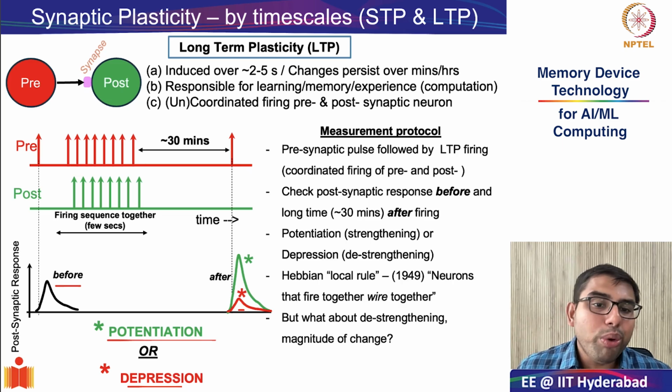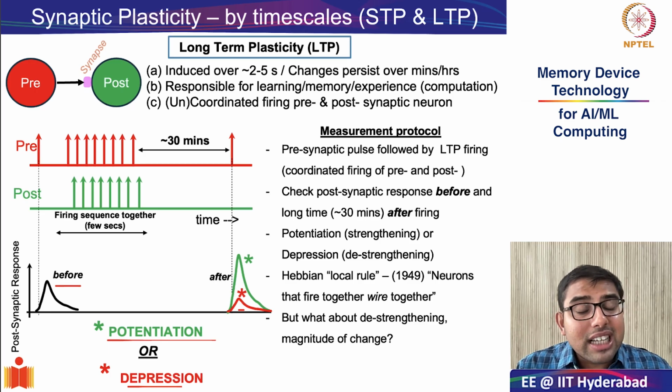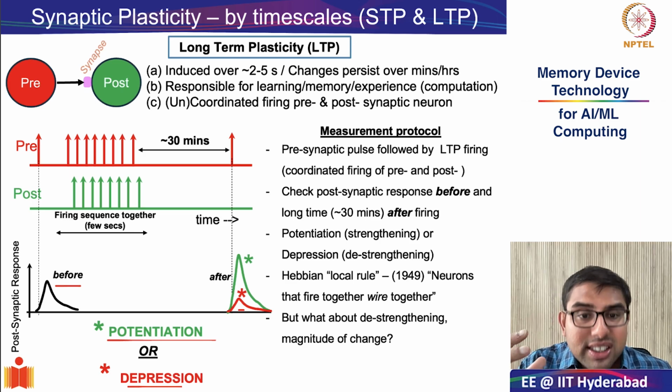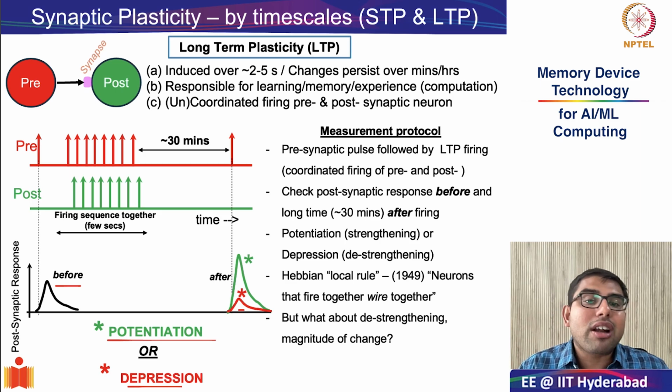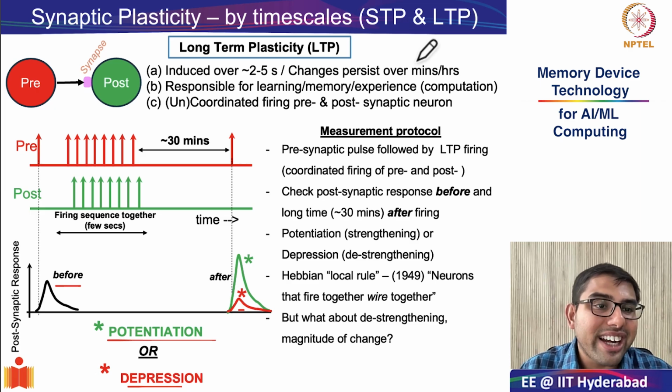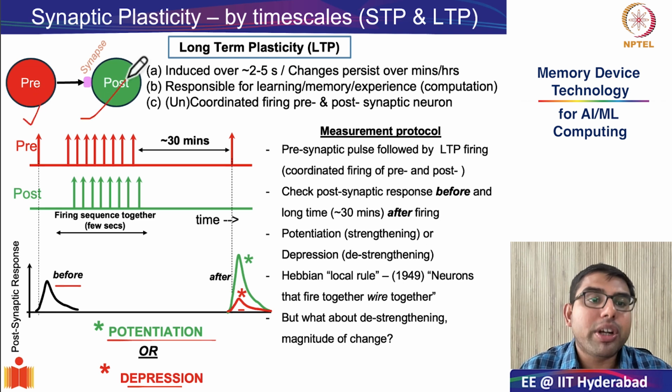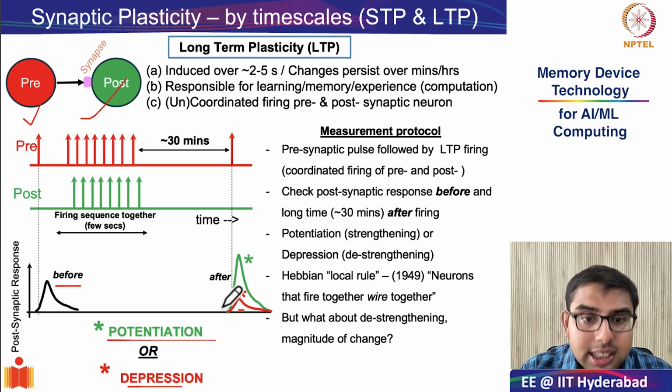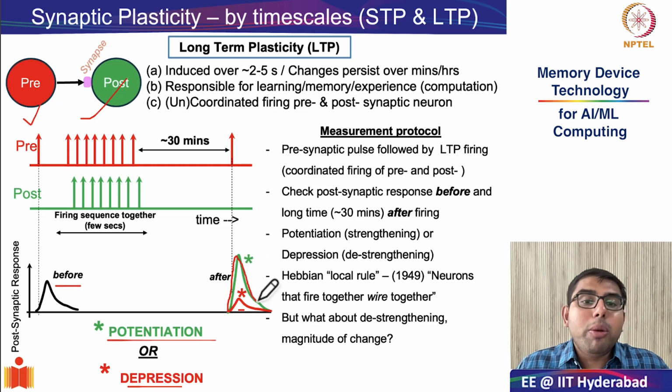And this might remind you of your local Hebbian rule in our introductory section when we were discussing neuromorphic computing. Remember, in 1949, Donald Hebb came up with this empirical rule which says neurons that fire together wire together. What is the meaning of neurons that fire together? It means that if the pre and the postsynaptic neuron are involved in coordinated firing, there is a distinct chance that the synaptic weight will improve and there will be a strengthening or wiring together of these neurons through the strengthening of the synaptic weight.